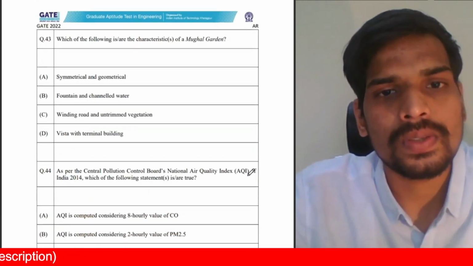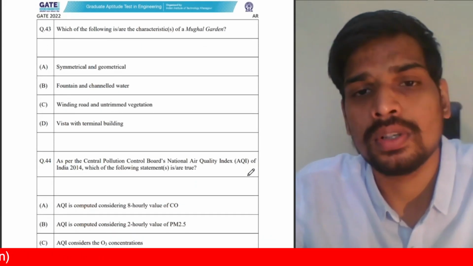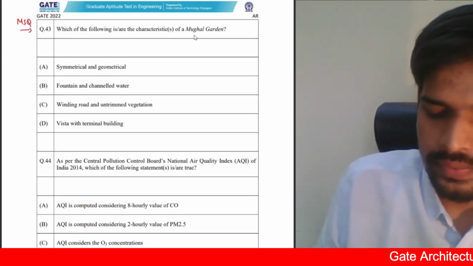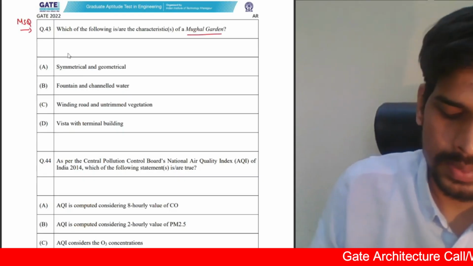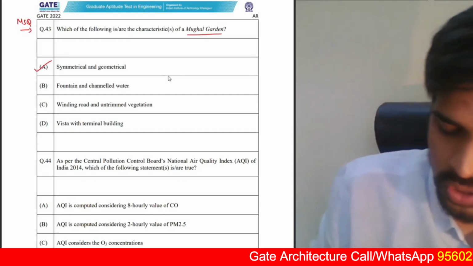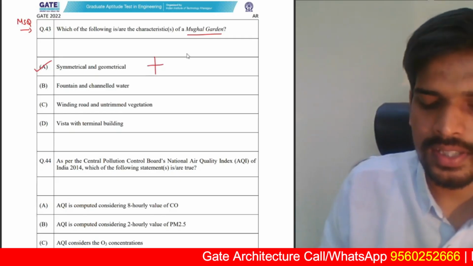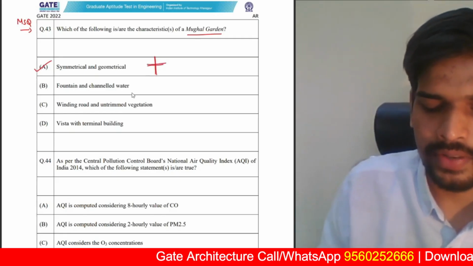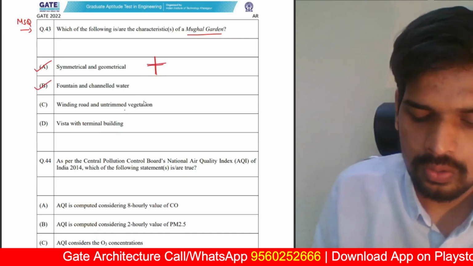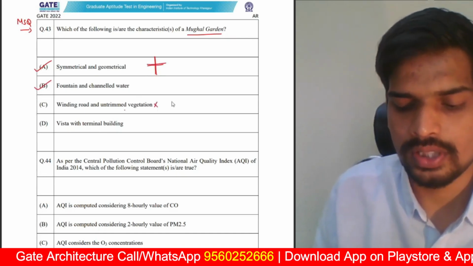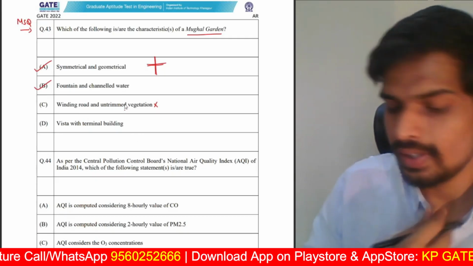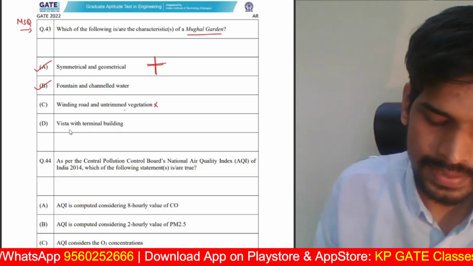Moving on. Which of the following is or are characteristics of Mughal garden? This is from landscape architecture. Again, a multiple select question. You need to identify the characteristics of Mughal garden. Pretty simple. Symmetrical and geometrical patterns, obviously true because you have the Charbagh layout, and in this Charbagh layout, the boundary lines are defined by the fountains and water channels. So option B also is the correct answer. Winding roads and untrimmed vegetation obviously is not a feature of Mughal gardens. You don't have organic winding roads in the Mughal gardens. Everything is geometric layout with straight lines.